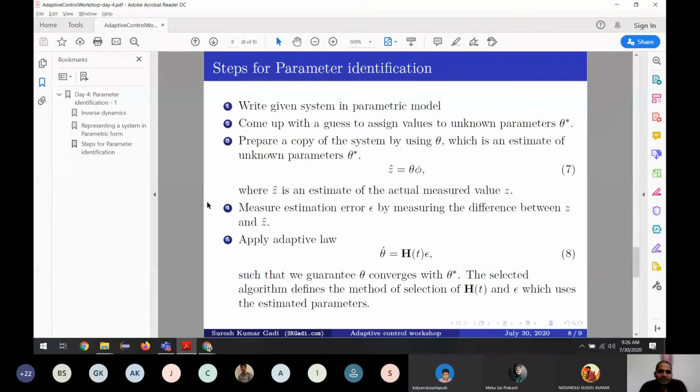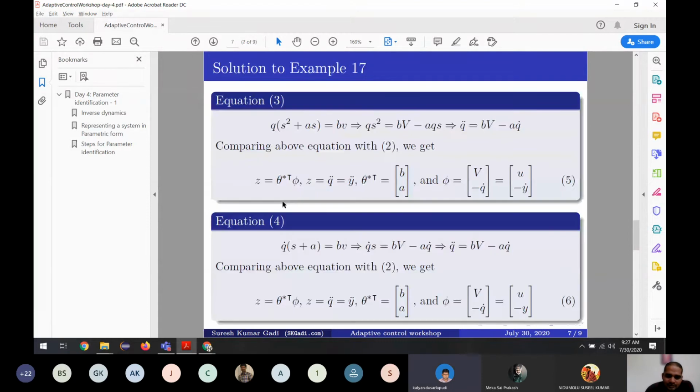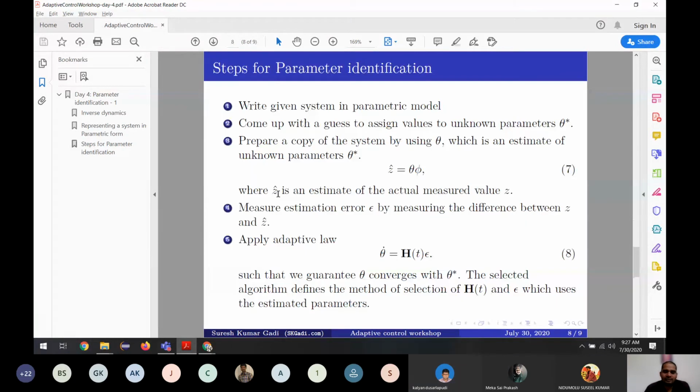Okay, so let's start with this. The first step is we have to write the given differential equation or the system in parametric model. So what we have is Z is equal to theta star times phi.